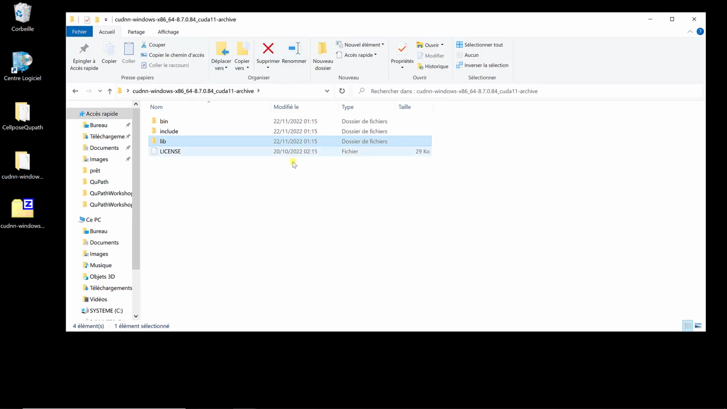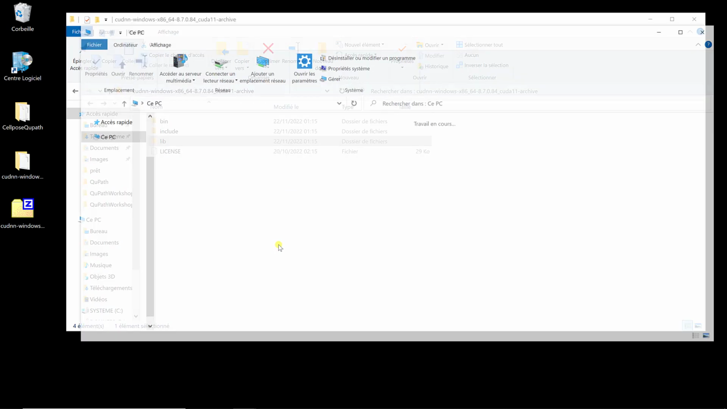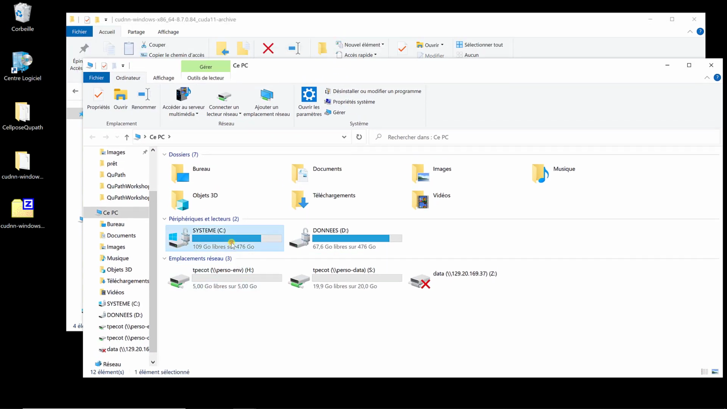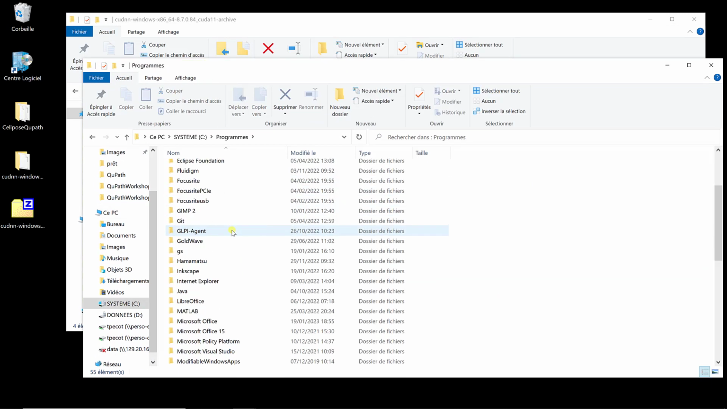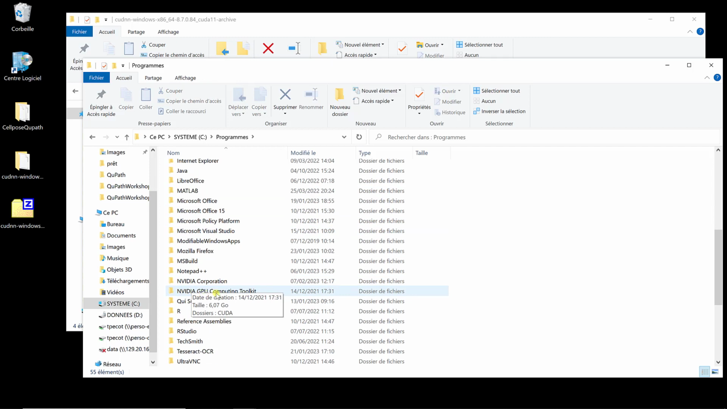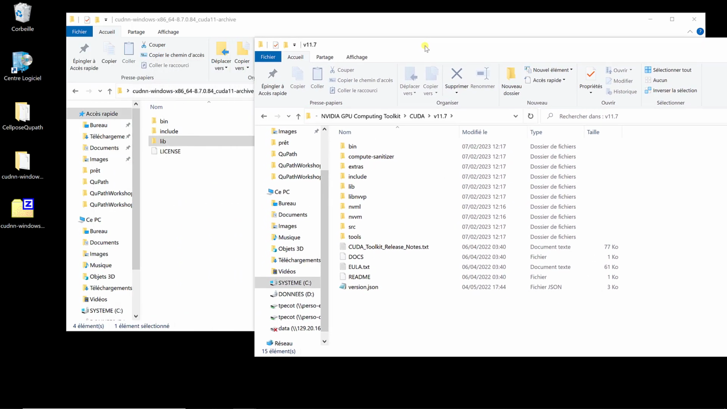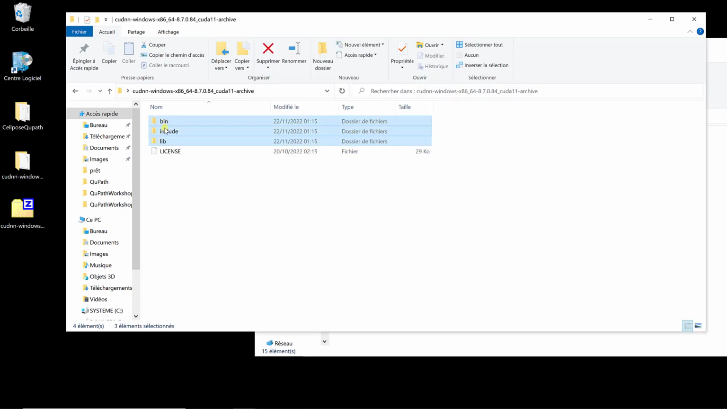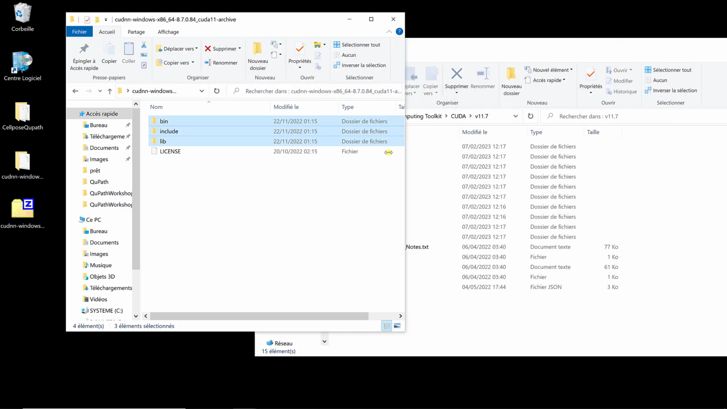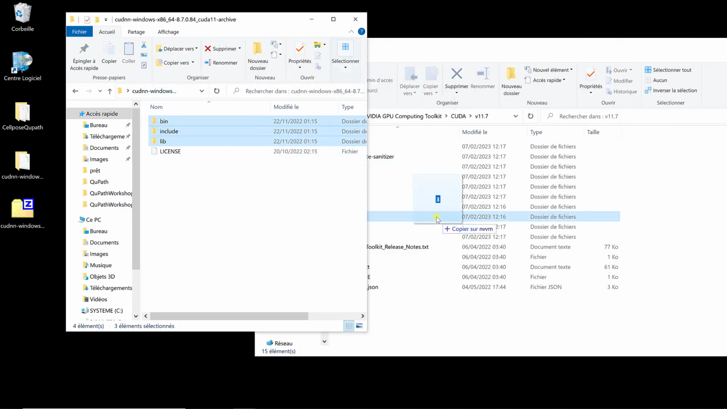Most of the time, if you install it with the regular path on Windows, if you go on your C drive and on Program Files, you're going to have something called NVIDIA GPU Computing Toolkit, CUDA, and then you have versions. Here I installed the 10.1 before and the 11.6. Now we just installed the 11.7, so that's the one I want to finish installing. If I go there, as you can see, there's also a bin, an include, and a lib. So what I'm going to do is drag and drop those folders in here.